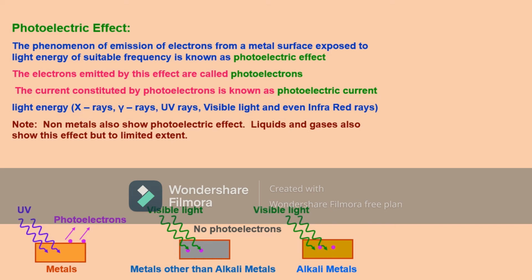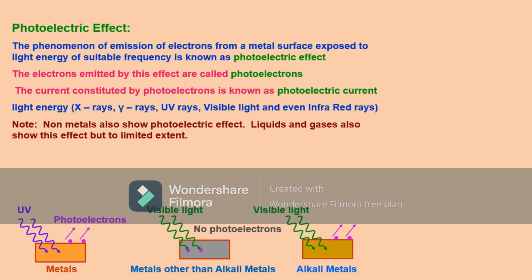Alkali metals, when visible light is incident on them, show photoelectric effect. That means alkali metals have a lesser work function, so they can show photoelectric effect even for visible light.